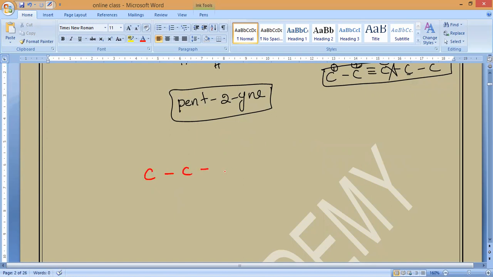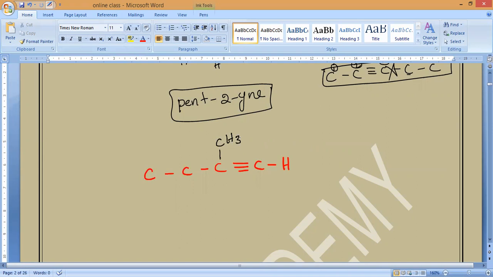Naming will change. This is a branched chain. Somebody asked me, sir, it won't form a branched chain. Yes, it will. So now this starts from pentane. Here the name will change. Now this carbon has a branch, that is CH3.